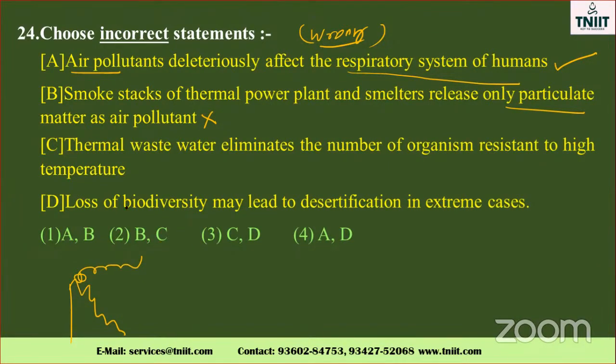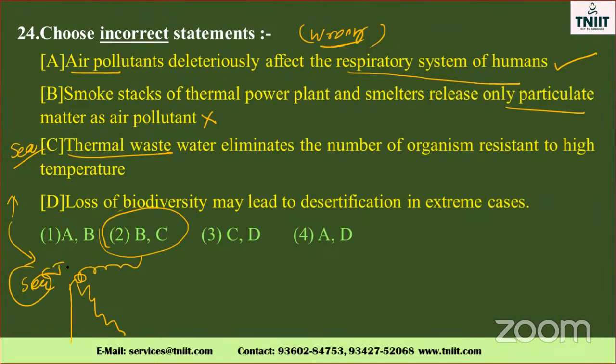So this is the concept. Thermal waste water eliminated the number of organisms not resistant to high temperature. Yes, thermal waste means what? Take an example, atomic thermal power station. Thermal power stations use water from where? From the sea zone. They took water from the sea. The water discharged is also at high temperature, so it eliminates organisms not resistant to high temperature. Once again it enters the sea, and what happened? The aquatic animals also tolerate the temperature.